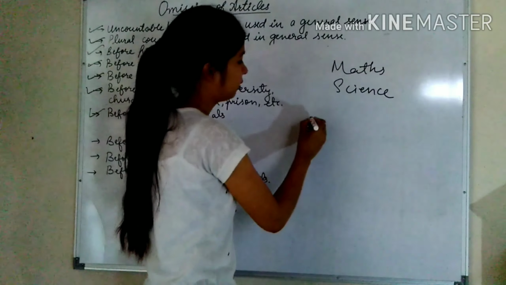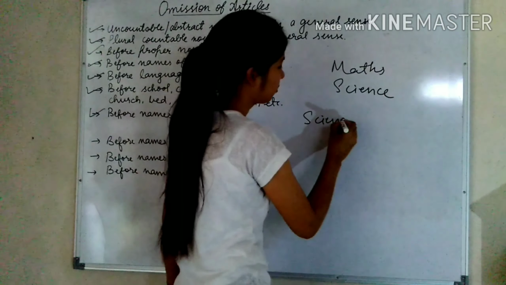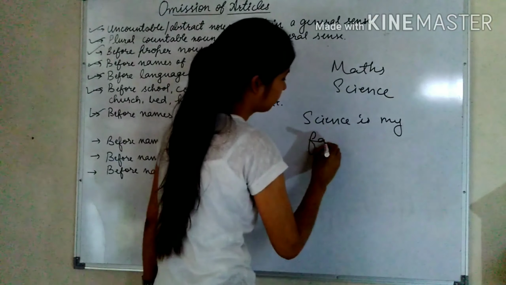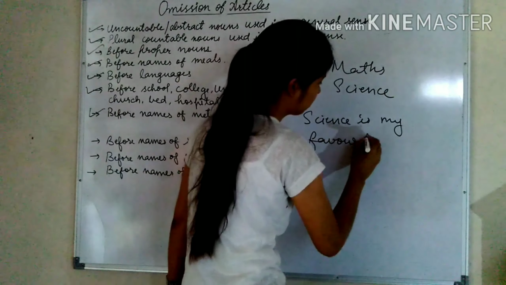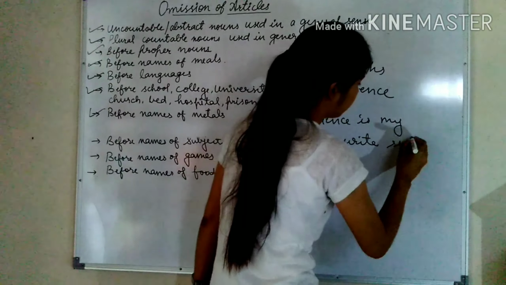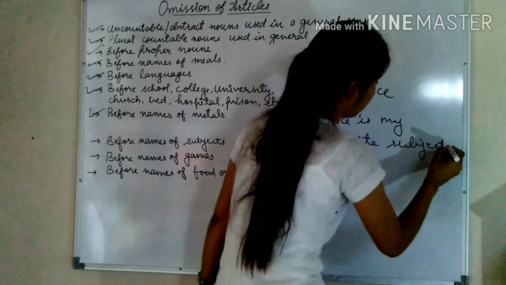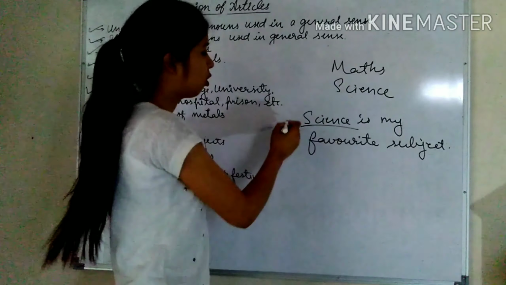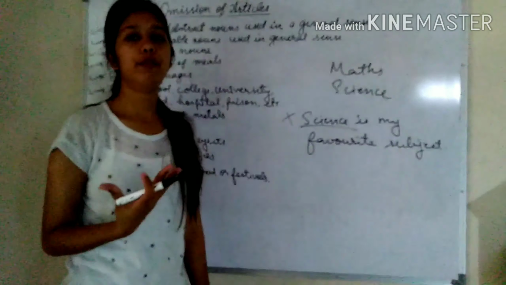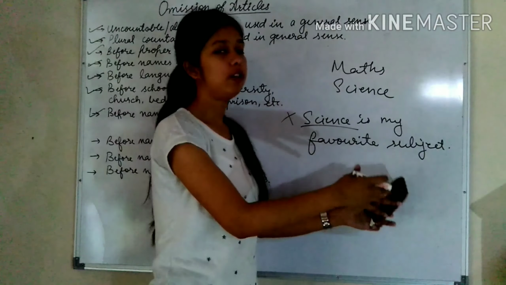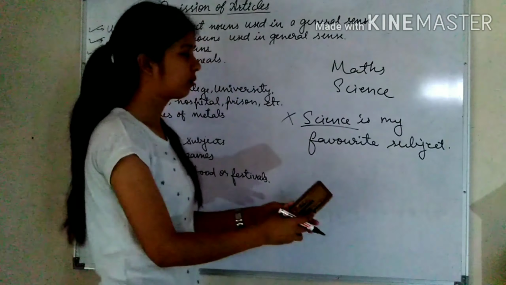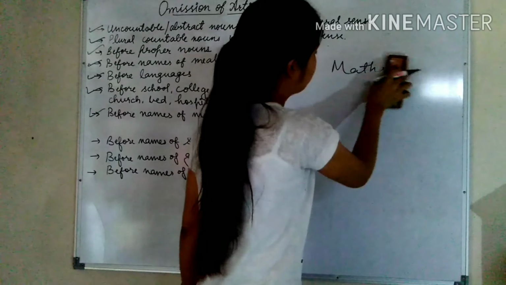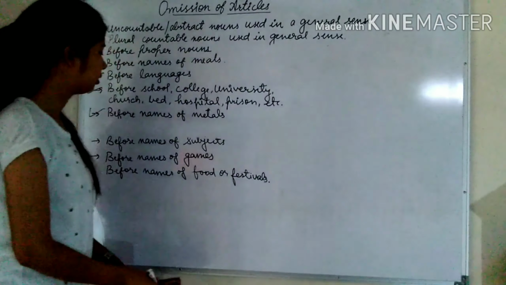So if I say science is my favorite subject, science is the name of subject, and before it we will not use any article. We cannot say the science is my favorite subject. Okay? So when you talk about subject, you should not use any article.